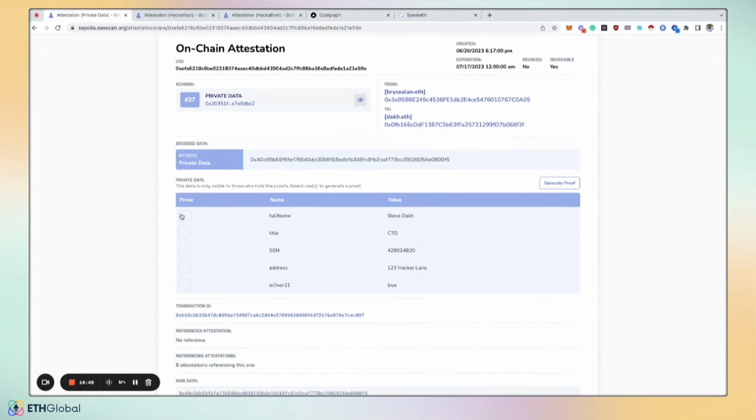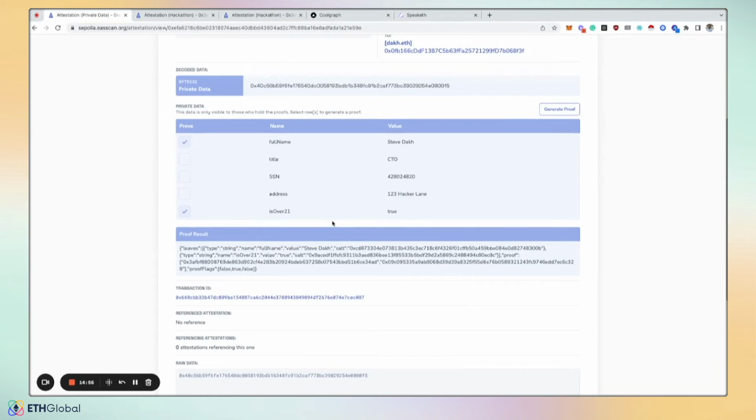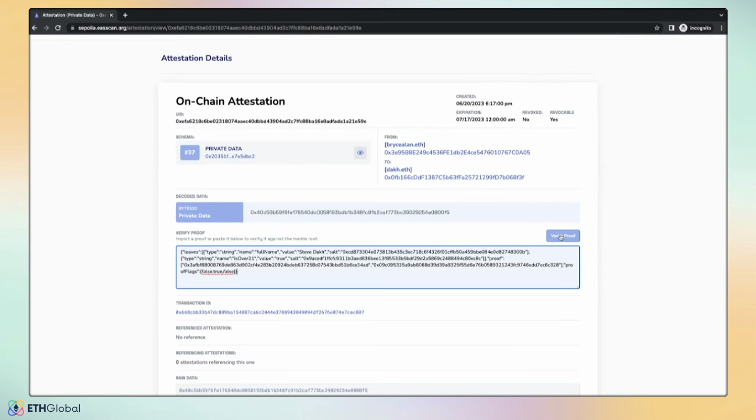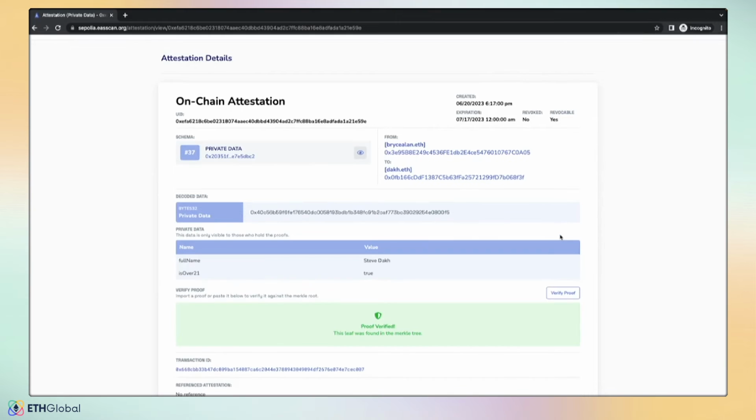If I'm Steve and I wanted to share that, hey, my name is Steve and that I'm over 21, I could generate a proof instantly. Every field is salted, so you can't brute force it, but I can grab this proof, come back over, paste it, and then if Steve provided these leaves to someone to verify against, he can click verify proof, and then you can see Steve's data gets verified against this Merkle root.